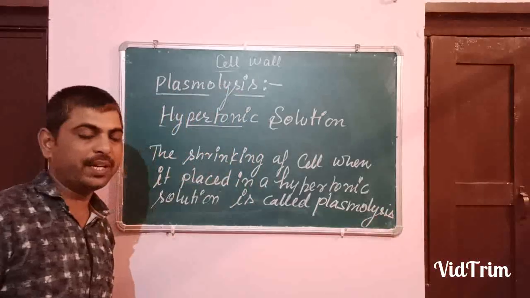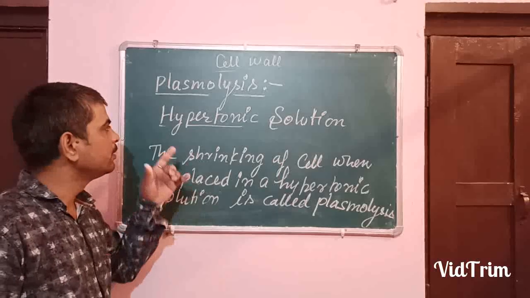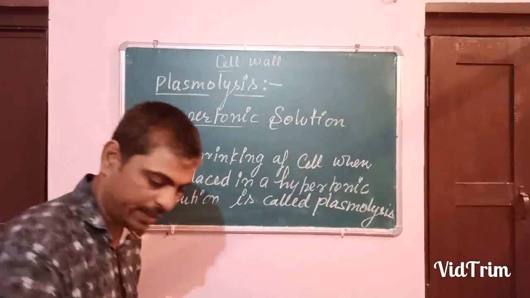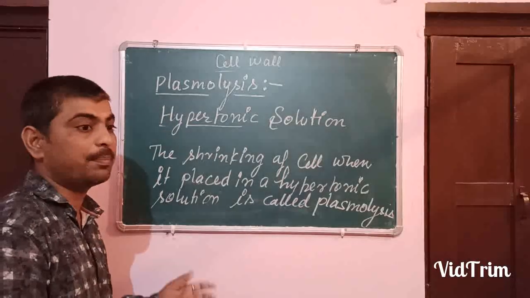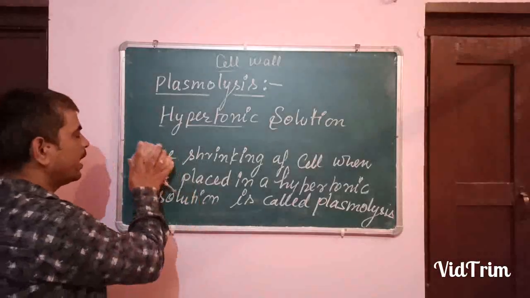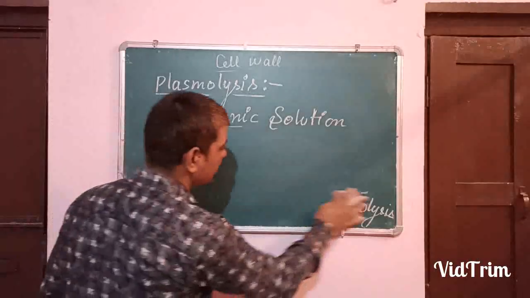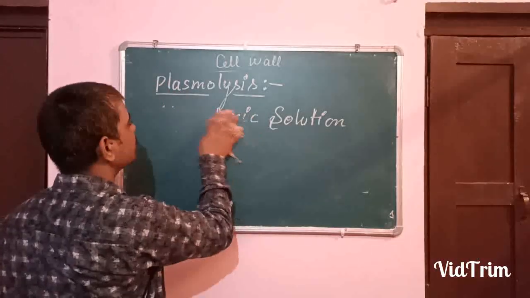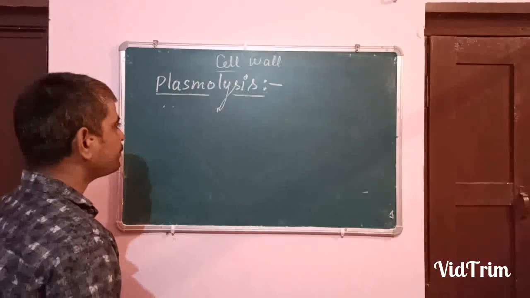Shrinking of a cell when it is kept in a hypertonic solution is called plasmolysis. There are certain stages in plasmolysis. This does not happen at once because the water moves through osmosis and that osmosis is very slow. So the cell shrinks slowly. Some steps you have to understand.